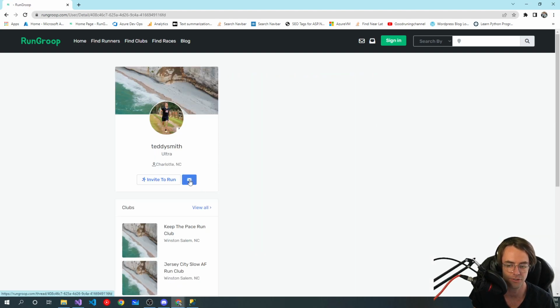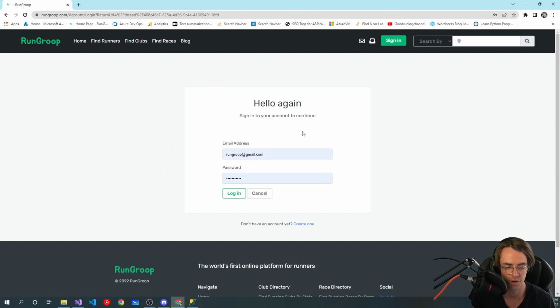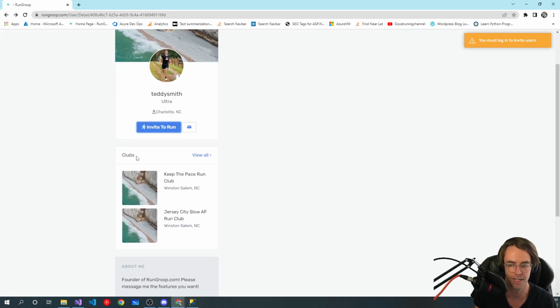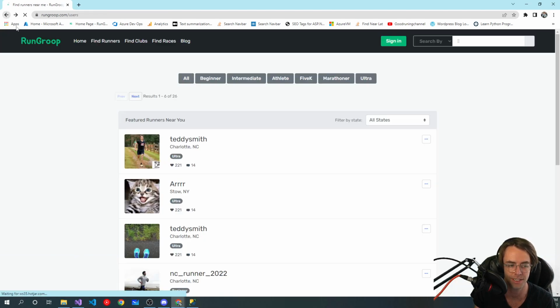Authorization would be, I click on this button and it's trying to get me to log in. It's saying you are not authorized to send a message. You cannot send a message if you want to. You are not authorized to invite a user to run. You cannot do that because you are not authorized. You have not authenticated and you are not authorized.